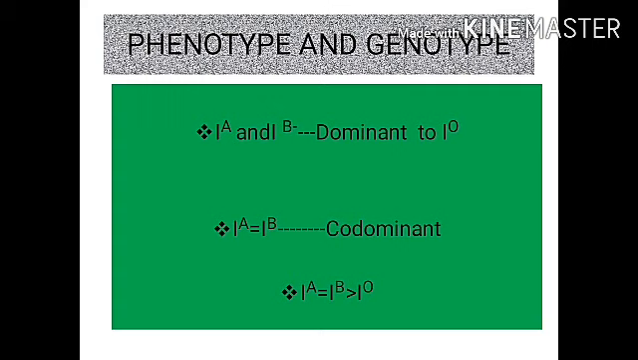IA and IB are found to be dominant over IO. That means IO is recessive. IA is equal to IB, that is said to be codominant. What is codominant? Both alleles of the character are equally dominant. Both of them will express their character. That is said to be codominant. So the dominance hierarchy of the allele series can be symbolized as IA equals IB, that is greater than IO. So IO is always recessive, it won't determine the character.